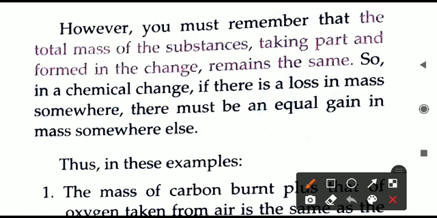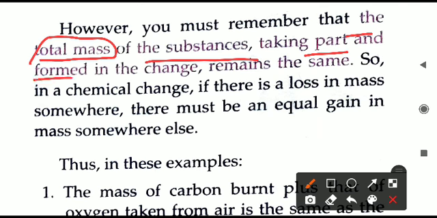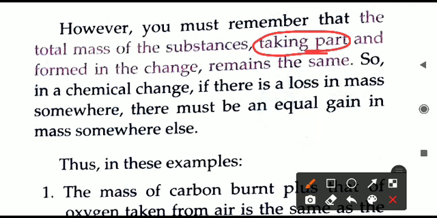But one thing you should not be confused about with regard to the mass is that although the individual mass is changing, it may increase or decrease, if we compare the mass of the reactants and the products, that is, the chemicals participating in the reaction and the substances produced in the reaction, then the total mass of the substances taking part in the reaction is equal to the mass of the substances formed in the reaction.